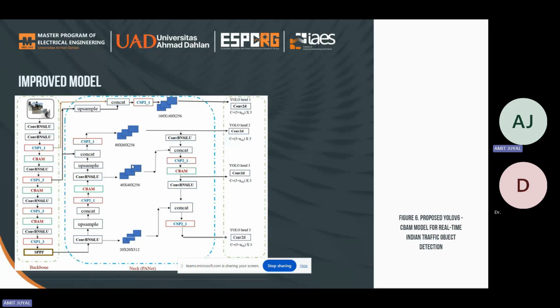In the improved YOLO V5 CBAM, there are four head layers regarding the object detection. The number of detection heads is equal to the number of feature map scales on which the predictions are made.